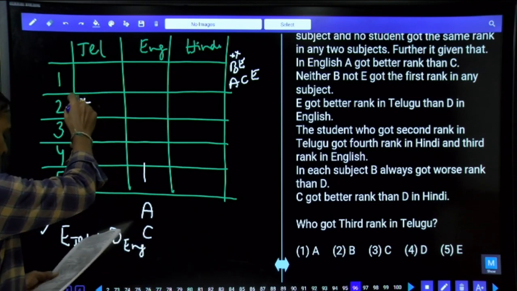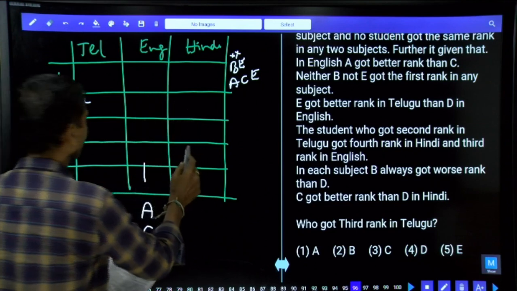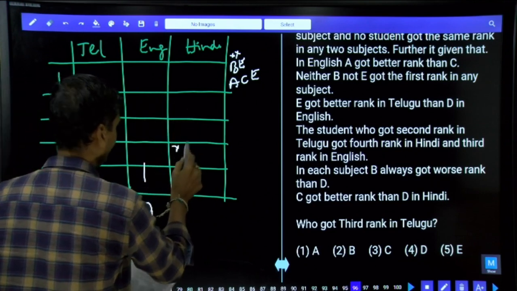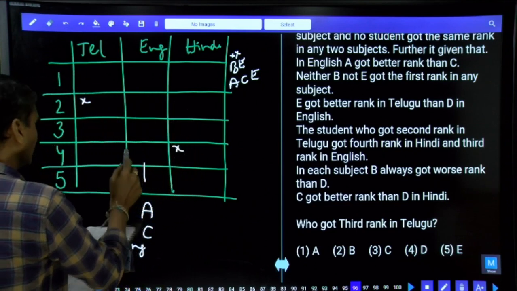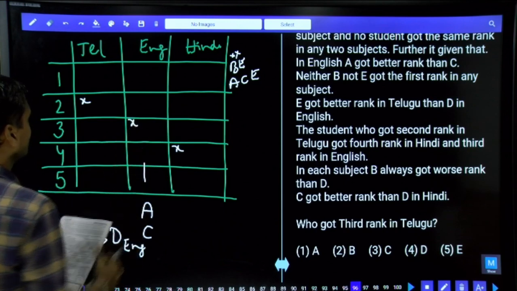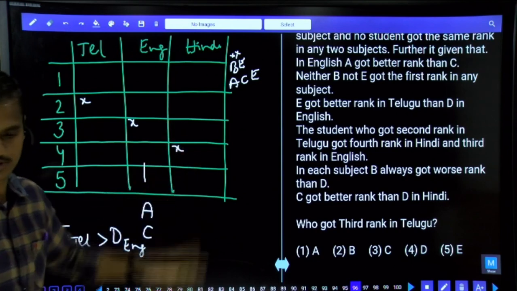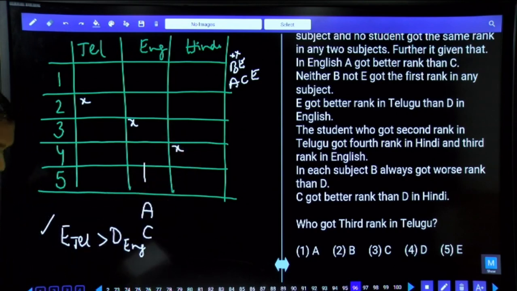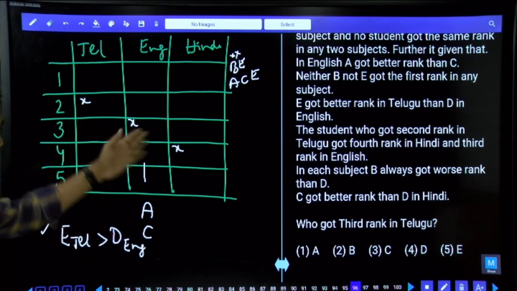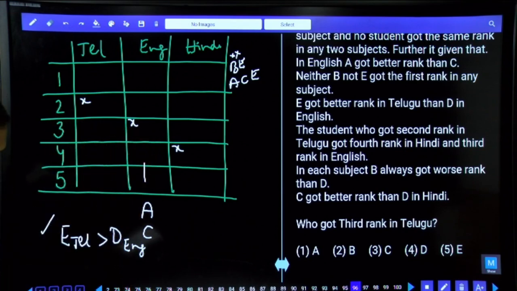The student who got second rank in Telugu got 4th rank in Hindi and 3rd rank in English. That means whoever got the second rank in Telugu, the same person got the 3rd rank in English and the 4th rank in Hindi. Done? Now I am representing that person with X. Finally, if I identify that X, I can replace it with the person.